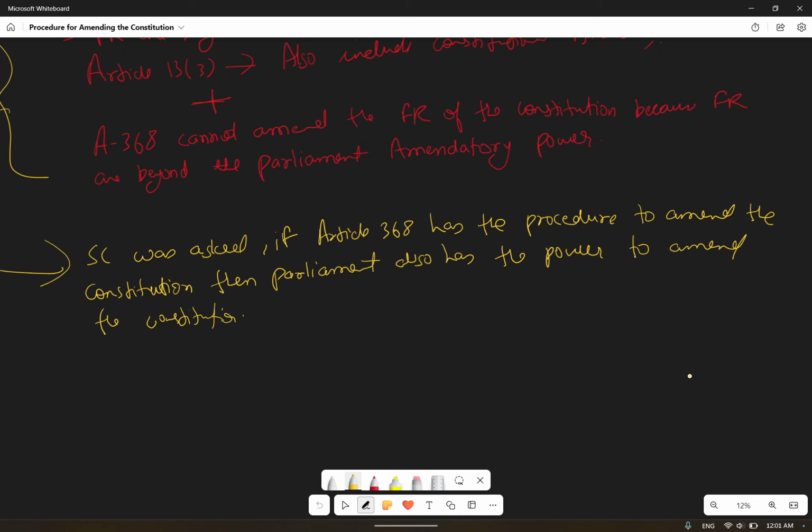Generally, in Article 368 there are procedures and steps mentioned on how the constitution is going to be amended. So the Supreme Court was asked that when this procedure is given under Article 368, then Parliament has the power to amend the constitution. The Supreme Court can't tell us that we can't amend the fundamental rights and all.